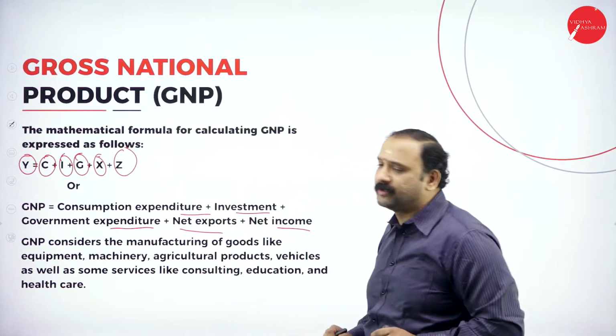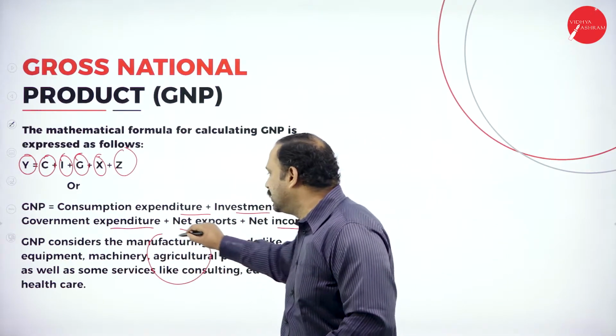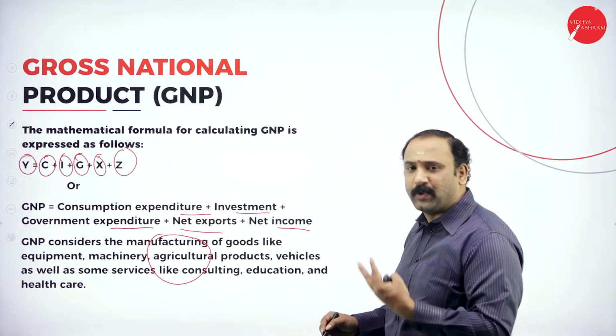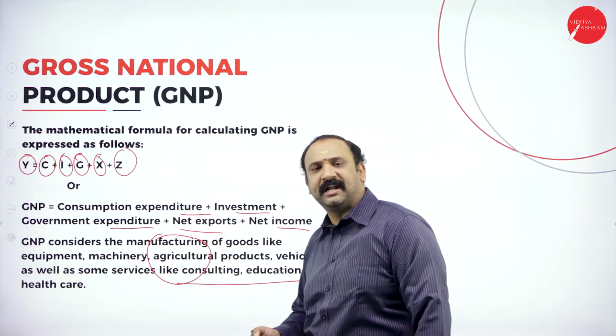This is very, very important for us to understand. Now, GNP considers the manufacturing of goods like equipment, machinery, agriculture products, vehicles, as well as some services like consulting, education, and healthcare.